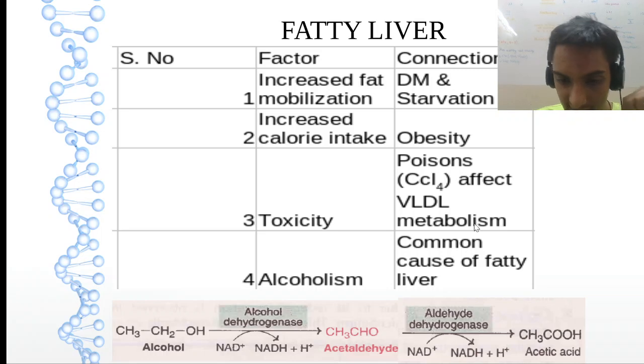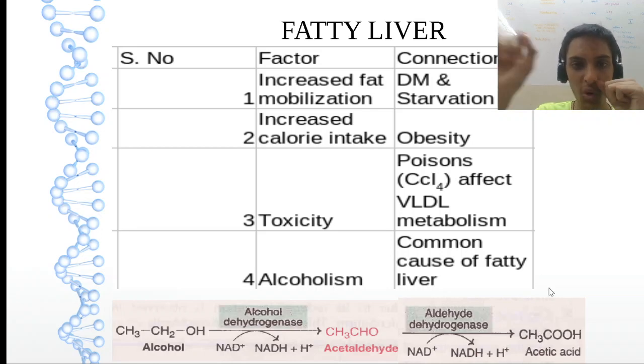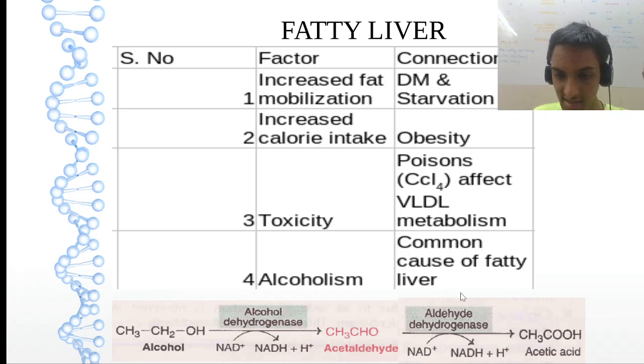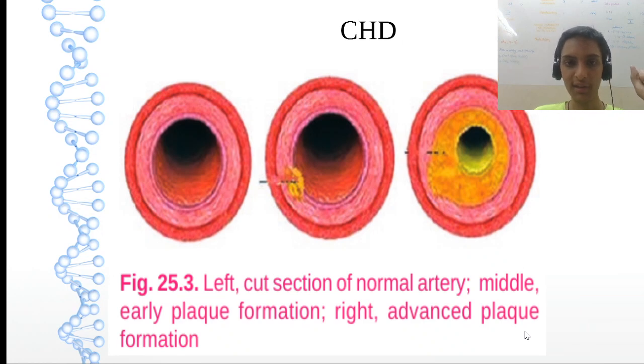So this is what happens in alcoholism. So alcohol on dehydrogenase, or ADH. Please don't confuse, ADH is not vasopressin here, it is alcohol dehydrogenase. NAD plus to NADH2 will get acetaldehyde. On the same enzyme, same conversion, acetic acid. So what is the important enzyme? Alcohol dehydrogenase. So alcohol to acetaldehyde, acetaldehyde to acetic acid. That is regarding fatty liver.